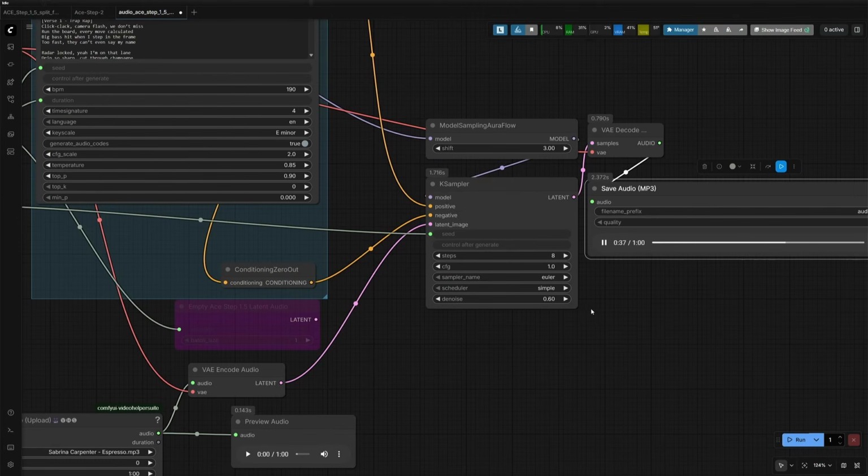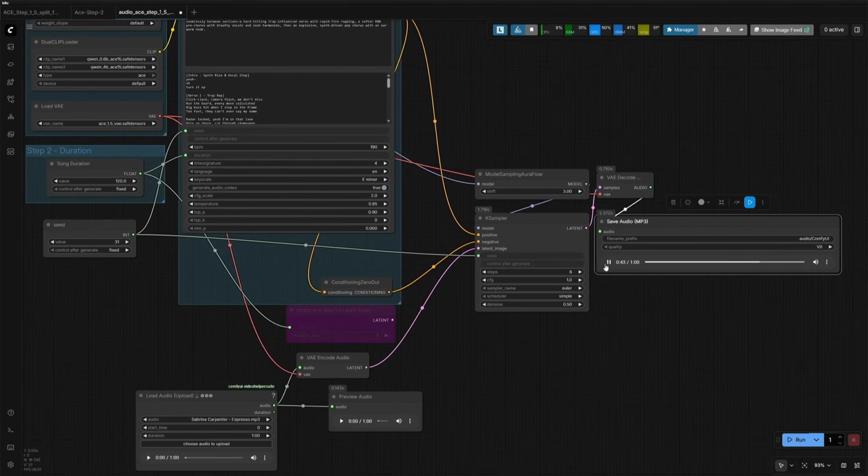The song generated has similarities with the original song. Decreasing the denoise value further will produce a result more towards the original song. I will not be able to play this result because YouTube might identify this now. The point here is that a higher denoise value allows the diffusion model to make changes in a given audio, and decreasing the same value will restrict the amount of changes in a given audio.